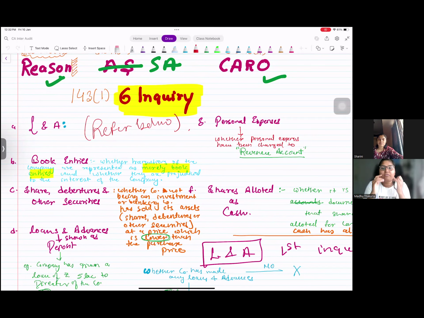First, about the loans and advances made by the company. Second, the book entries made by the company. Third, shares, debentures and other securities. Then loans and advances shown as deposit, personal expenditure charged to the revenue account, and shares allotted for cash. Right? Now we'll dig into each and every point.